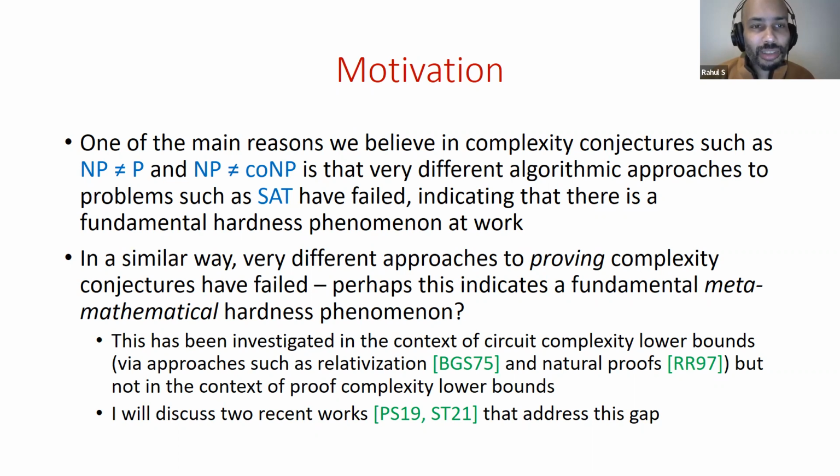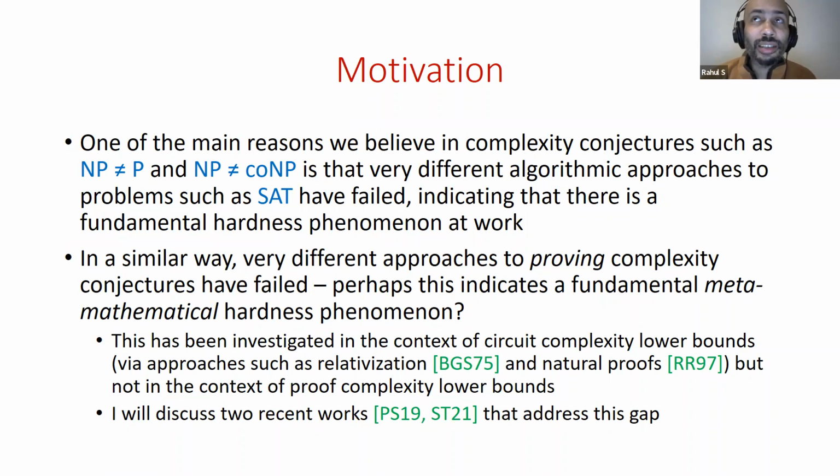And I'd like to suggest that in a similar way, complexity theory has been trying to show lower bounds for a very, very long time, for well over 5 decades, and very different approaches to proving complexity conjectures have failed. Perhaps we should at least investigate whether there's some sort of fundamental meta-mathematical hardness phenomenon at work in a similar way here.